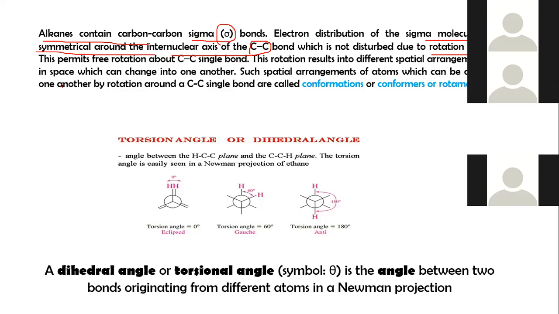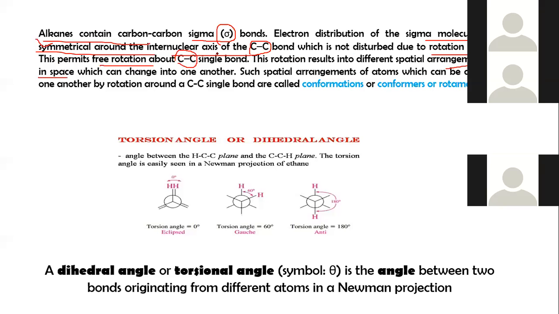This free rotation results in different spatial arrangements of atoms in space. This is regarding alkanes.